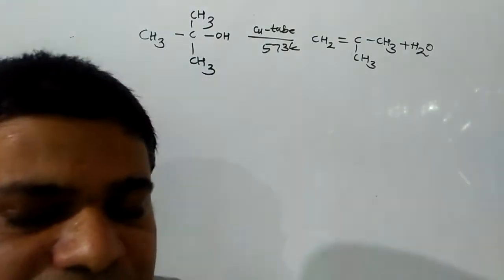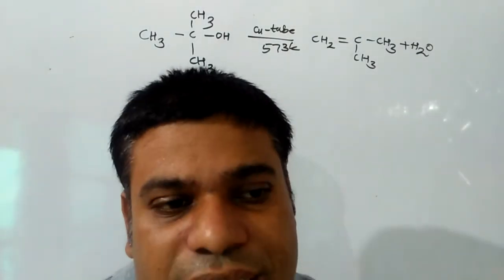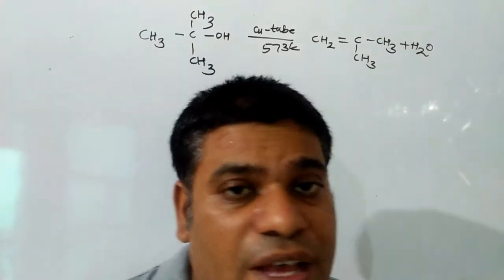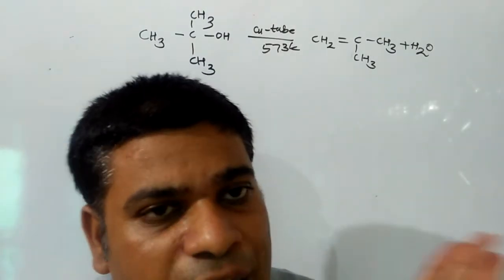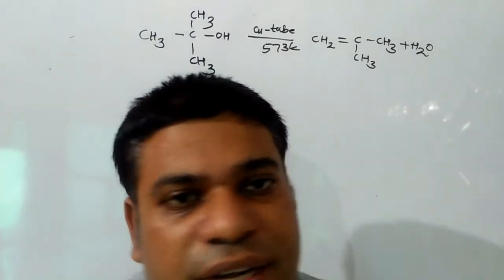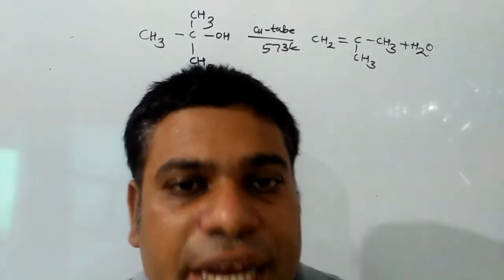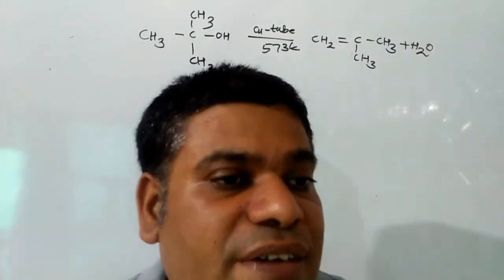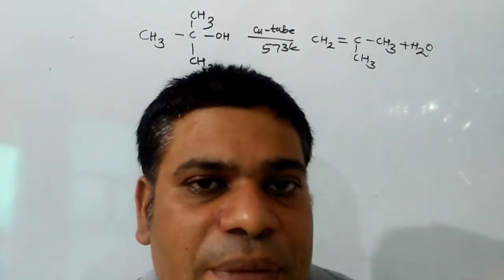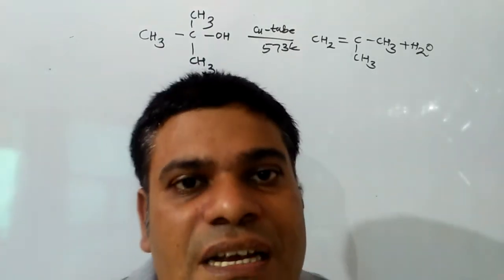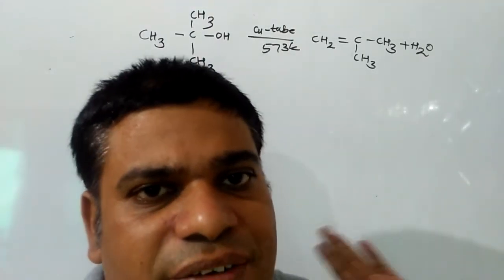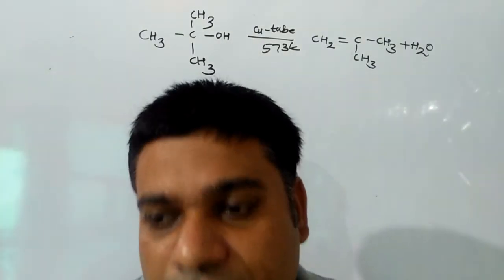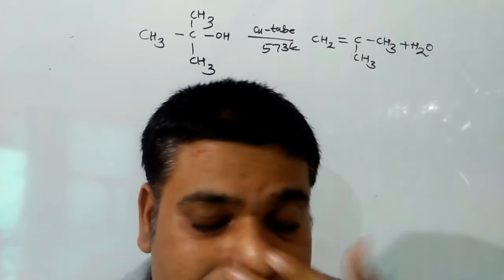The first special reaction of alcohol is the dehydrogenation reaction, and for it the alcohol needs to be passed through copper tube at 573 Kelvin. If we pass a primary alcohol, the product formed will be an aldehyde. If we pass a secondary alcohol, the product will be a ketone. And if we pass a tertiary alcohol, the product will be an alkene, as I have mentioned here. Now we have to do the conversions on the basis of this.